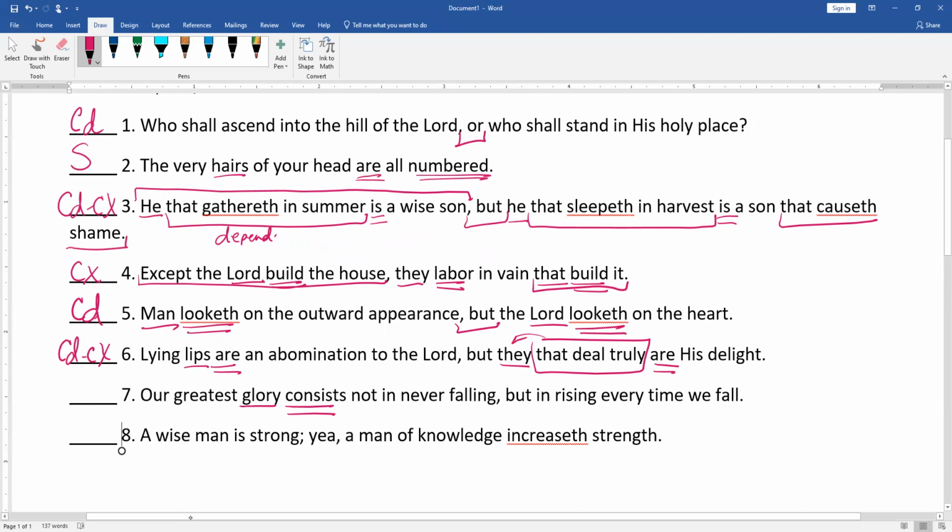So where is our dependent clause? Every time that we fall, right? So we've got it right here because there's an understood that. And there's our dependent.